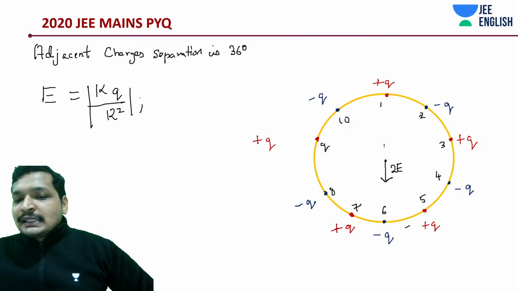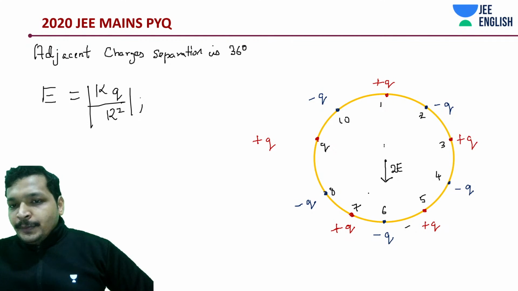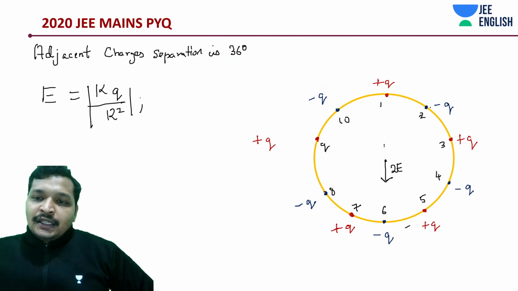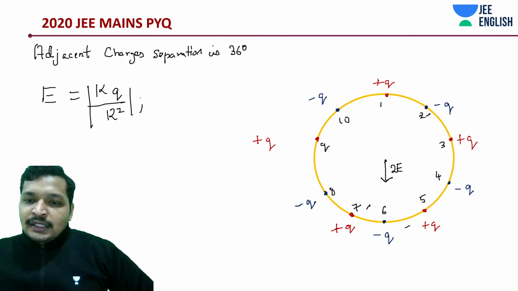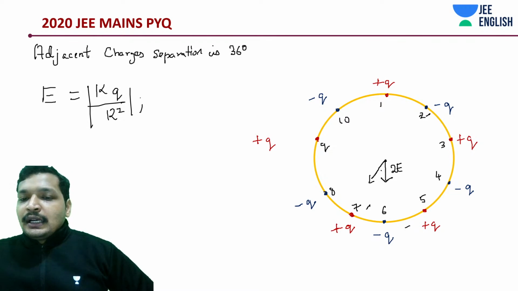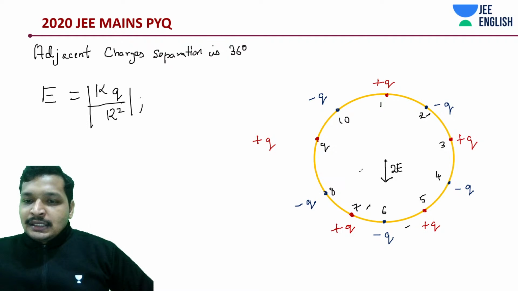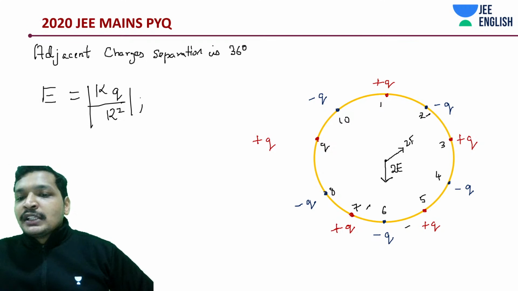due to this plus q, or you can think about it this way, this minus q, 2 and 7, what is happening? There would be some theta, but there would be like 36 degrees, right? This is 36 degrees, in the opposite direction. Anyway, due to this and this, there would be 2e in this direction, which is going to be how much with the center line? 36 degrees.